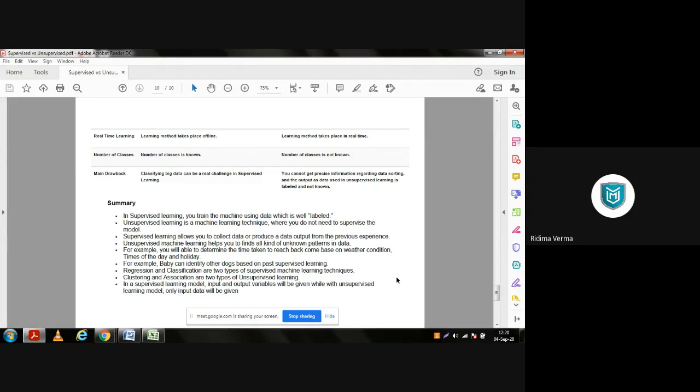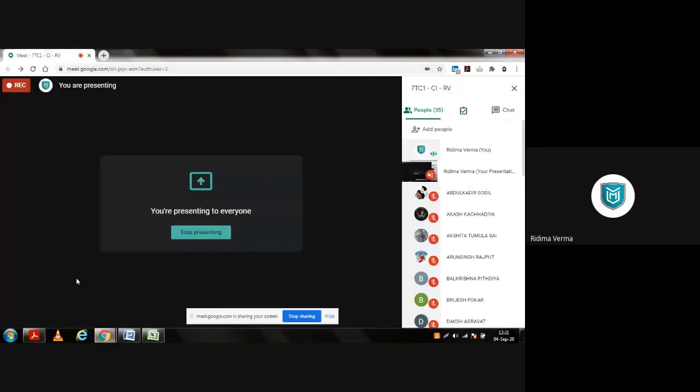Regression and classification are two types of supervised learning. Clustering and association are two types of unsupervised learning. In a supervised learning model, input and output variables will be given, while in the unsupervised learning model, only input variables will be given. So this is what we discussed in supervised and unsupervised learning.